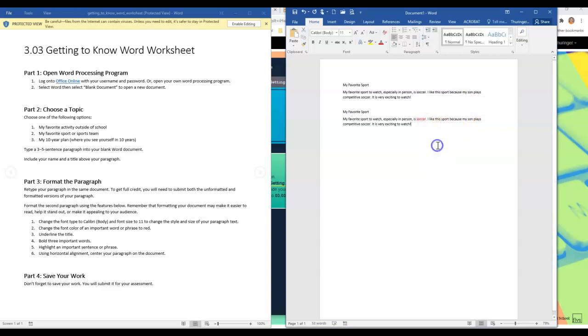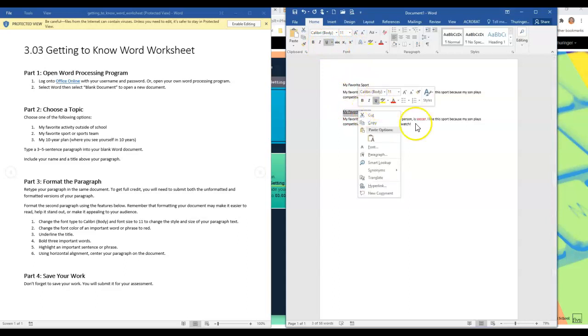There it is, font color red. I right clicked on that to get that information. Then I underline the title. Here's the title, and I am going to underline it. I'm going to use this underline key, or I could have right clicked on it like I did before and just use that.